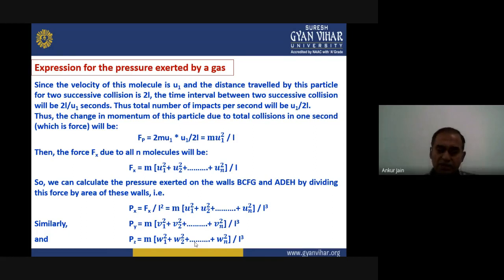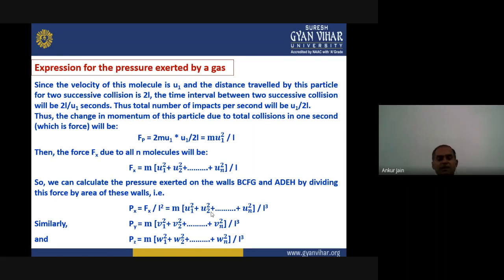Now, we calculate the pressure exerted on the walls BCFG and ADEH by dividing this force by the area of these walls, because pressure is force per unit area. The area of these walls is L square, because the dimension is L and this is a cubic box, so L into L is L square. The x component of pressure is given by Px equals Fx upon L square. Simply, it will be m into u1 square plus u2 square plus dot dot dot plus un square divided by L cube.